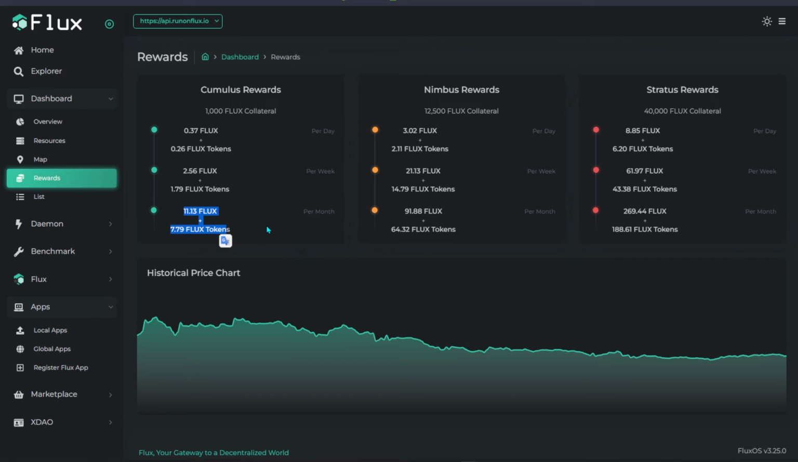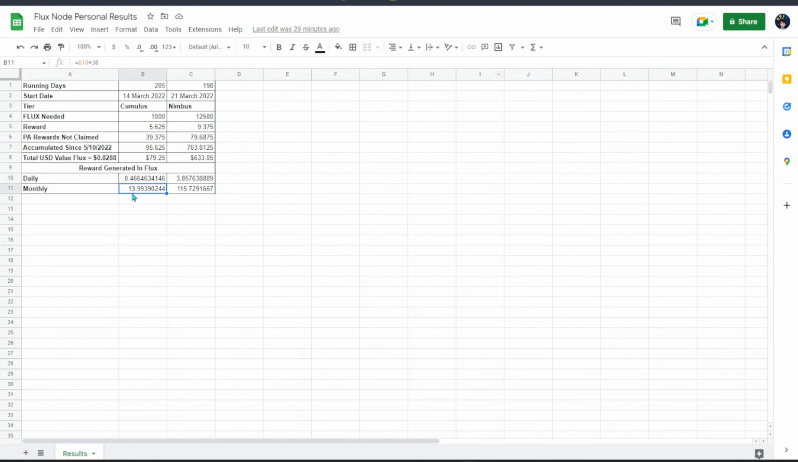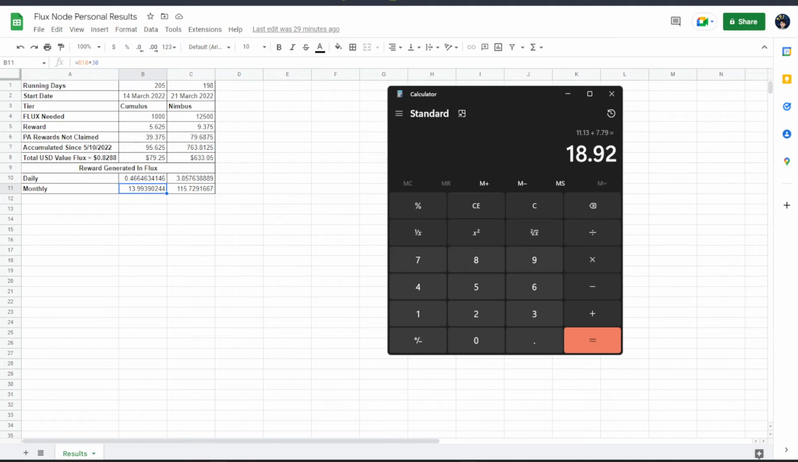So if we head back to the Flux dashboard over here, you can see the reward that you're supposed to get for Cumulus. I would say we can do the math over here with a calculator. So around 18 Flux per month, but of course I only generated around 13 or even 14 monthly, because I already mentioned there was some downtime during my time and an unfortunate event. And of course, as the Flux network keeps growing, your monthly reward will definitely go lower and lower. So in my case, not really ideal.